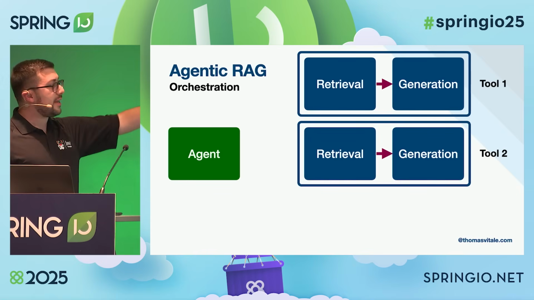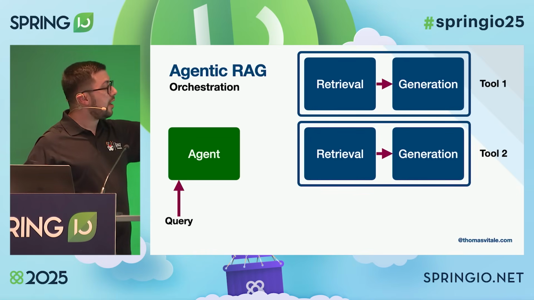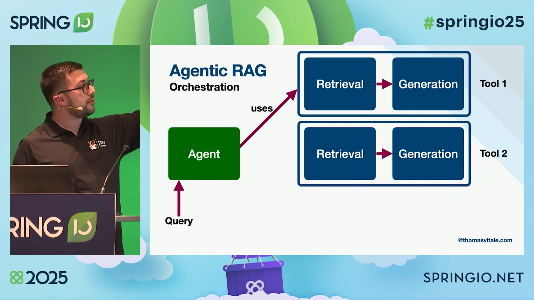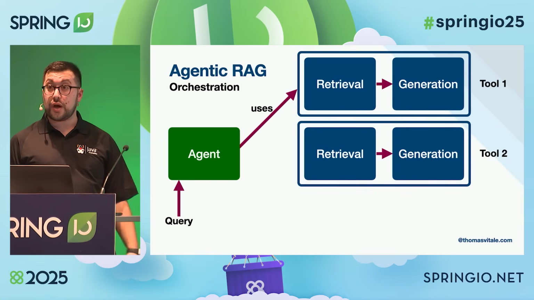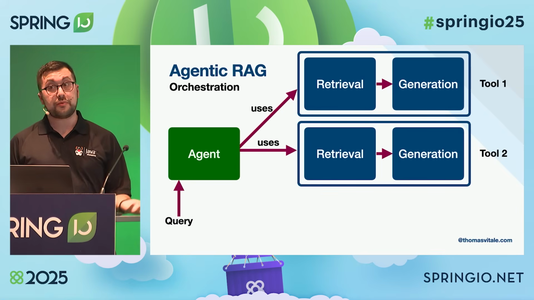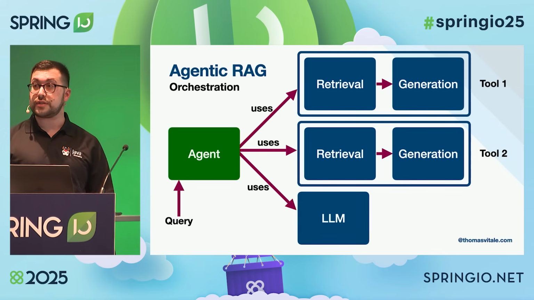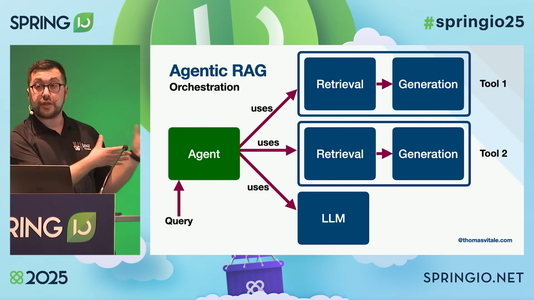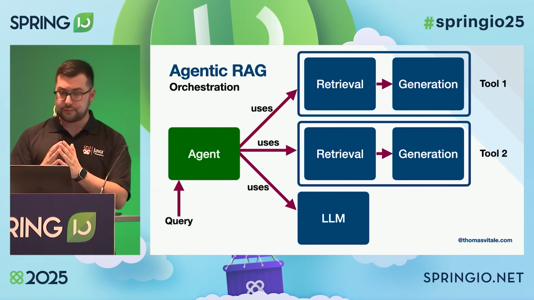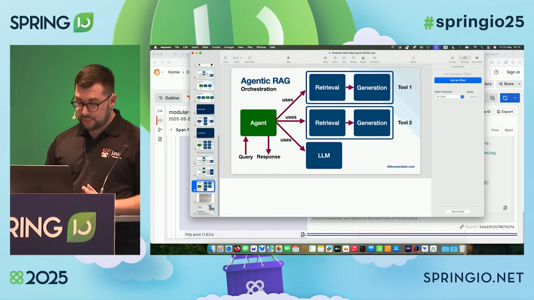And then we let an agent, so basically we let a chat model, decide how to route the query. So should it be using tool 1 to get the response, or maybe tool number 2, or maybe neither of them? Maybe just use a large language model to answer the question. And this is typically what we need because we don't work only with a single data store. So let's see how we can implement that.